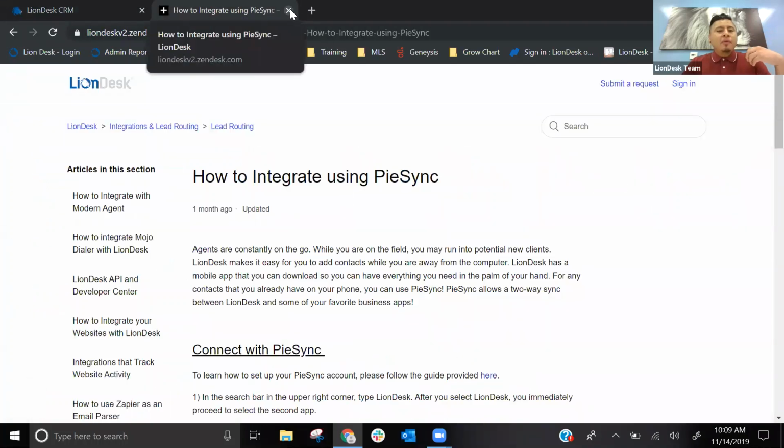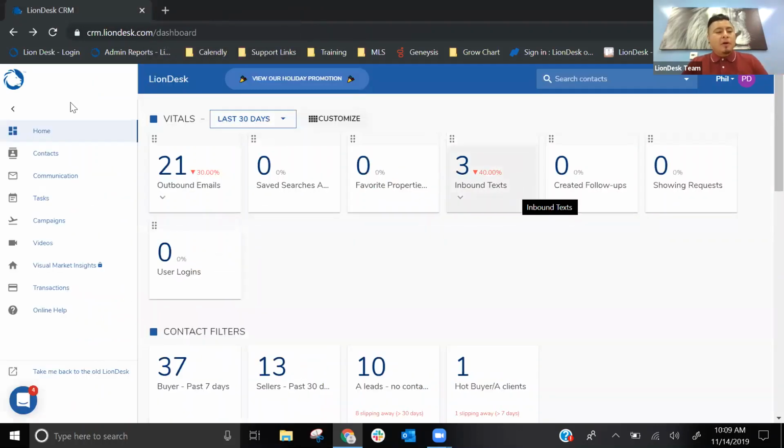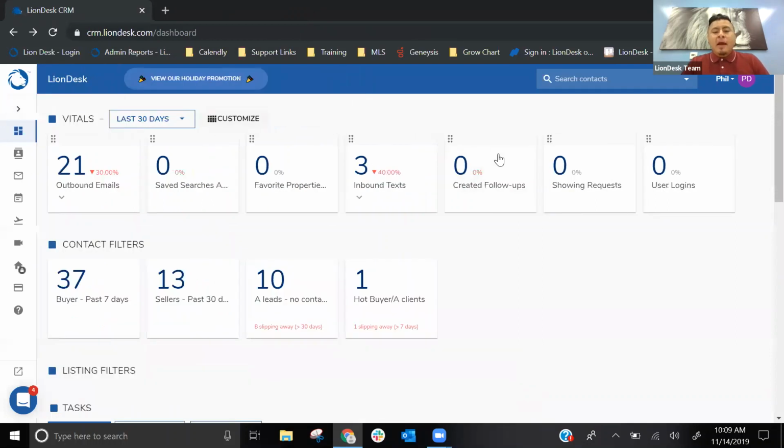As for any Android phones, pretty similar. You can either use PieSync or Zapier. So those platforms, again, third party, you'll be able to sign up. Zapier does give you 5 free zaps, so you can connect with 5 other platforms without having to upgrade. And you'll be able to link in your Android phone over to LionDesk.